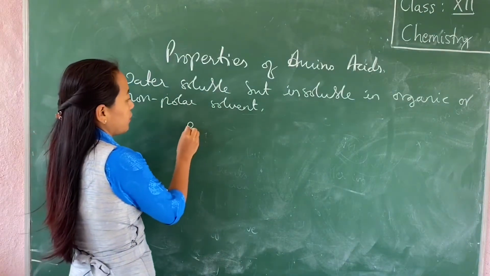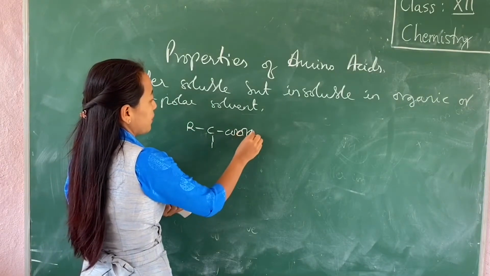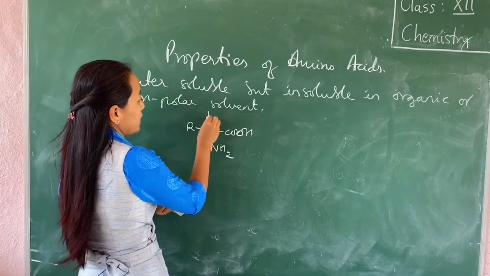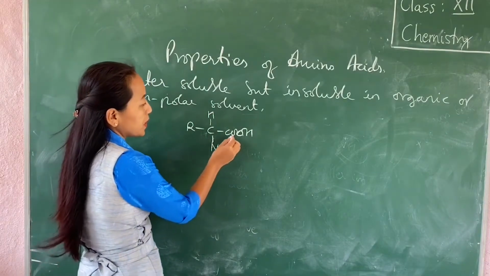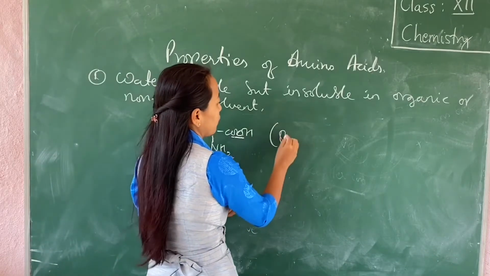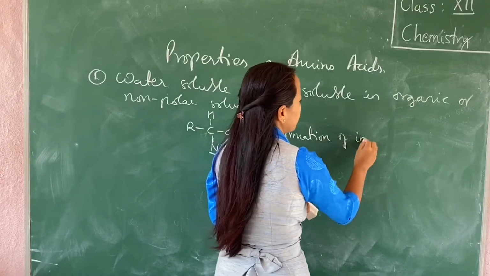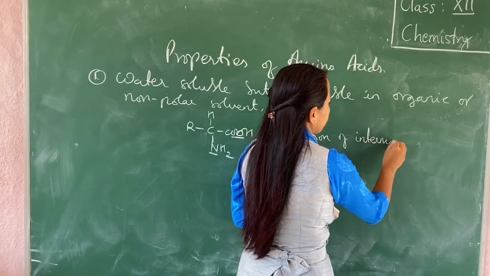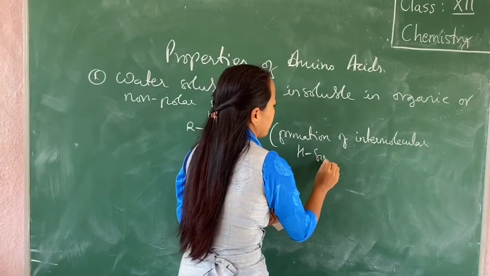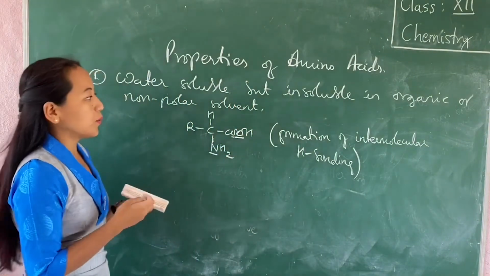In the case of alpha amino acids, you have an acid group and you also have a base, which is NH2, and then this H. Now because of the presence of the electronegative elements, there is a formation of intermolecular hydrogen bonding, due to which it is soluble in water.